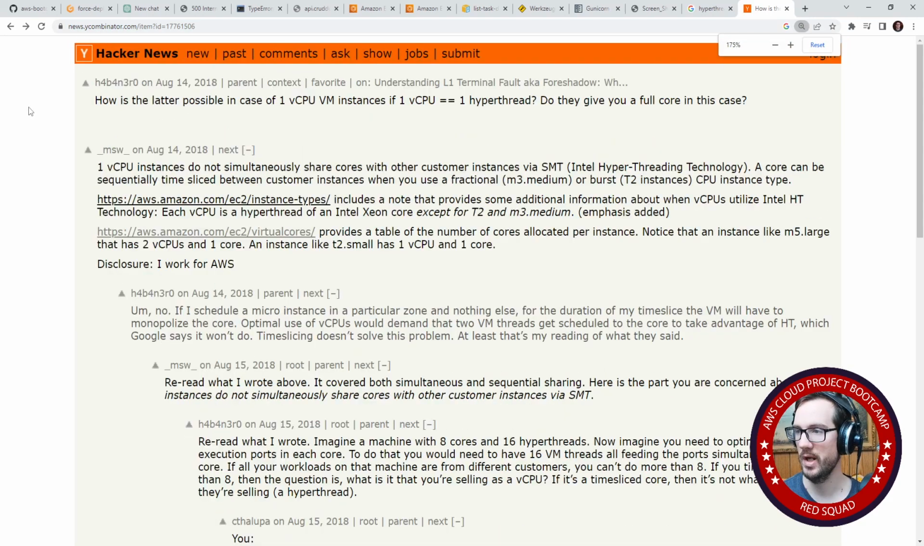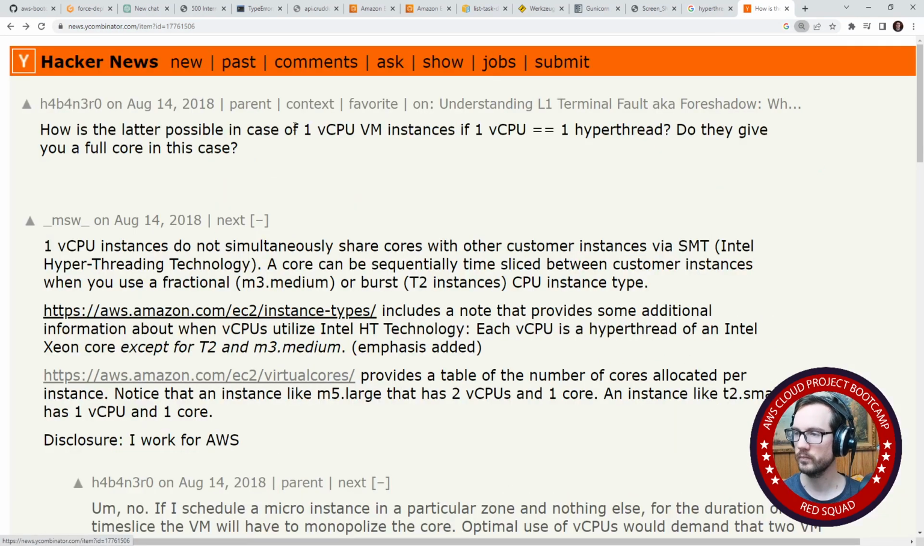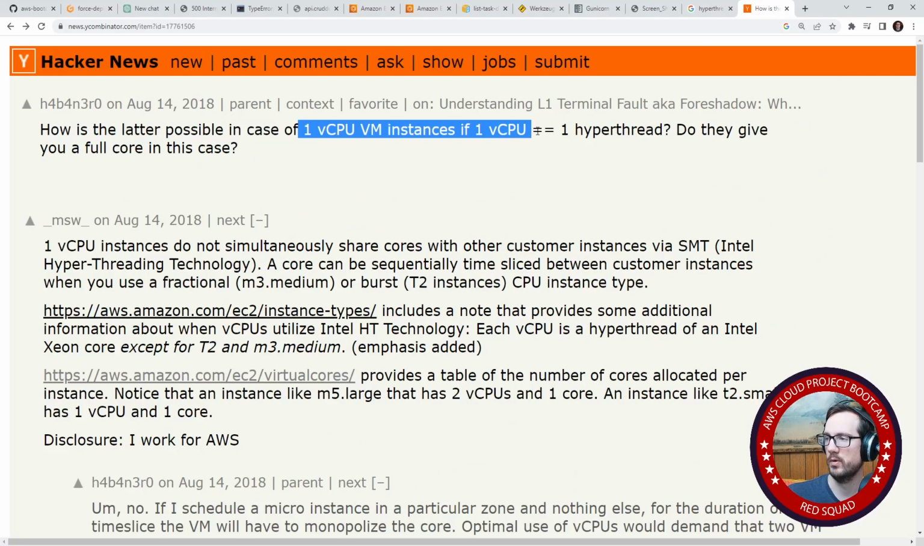Refresh the page to do it. Oh, I had to refresh. Okay, so does one vCPU equal one hyperthread? And this is 2018.